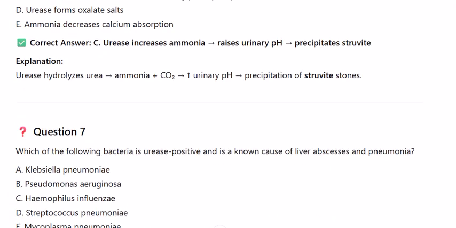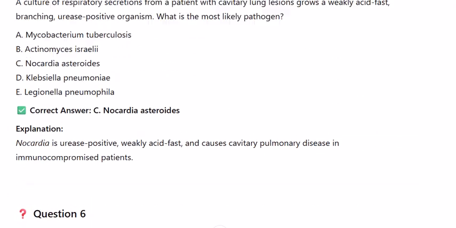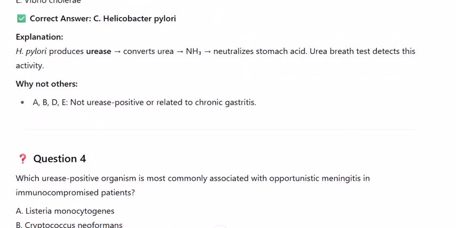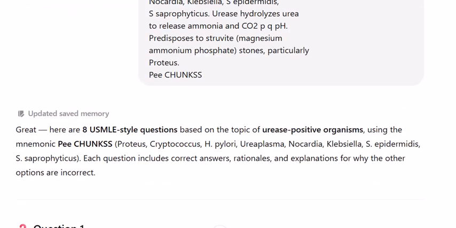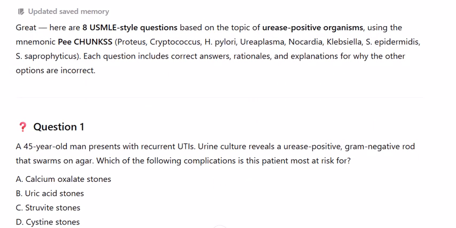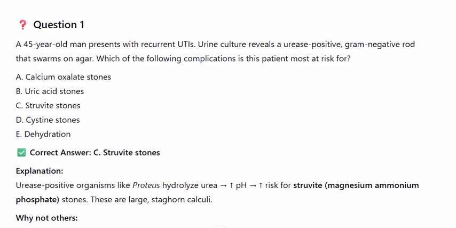8 USMLE-style questions based on the topic of urease-positive organisms using the mnemonic P-CHUNKS: Proteus, Cryptococcus, H. pylori, Ureaplasma, Nocardia, Klebsiella, S. epidermidis, S. saprophyticus. Each question includes correct answers, rationales, and explanations for why the other options are incorrect.